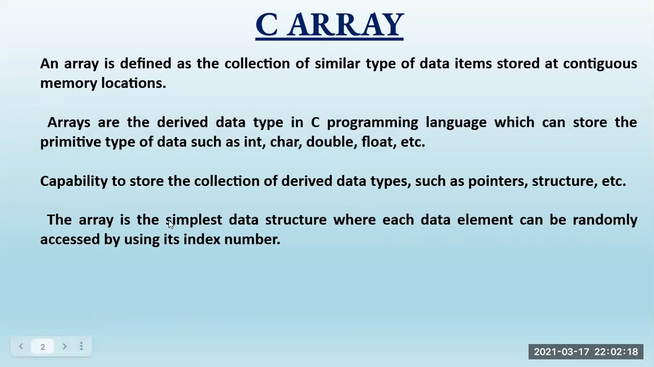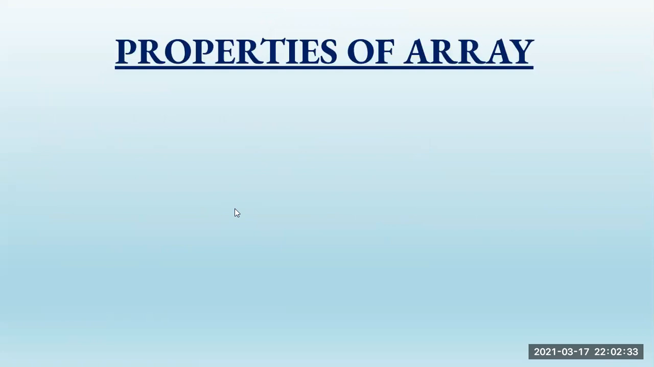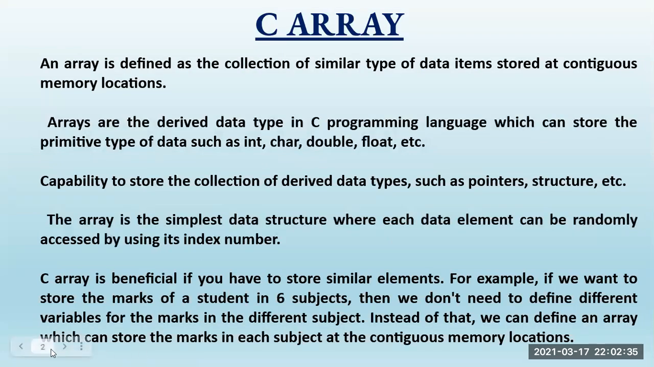Array is the simplest data structure where each data element can be randomly accessed by using an index number. If you want to access the array, we definitely need an index number. Then only can we access the array. That is a very important thing. Array is beneficial for storing elements. Suppose you take a collection of students' marks, we can store them like that. We will see some examples further.